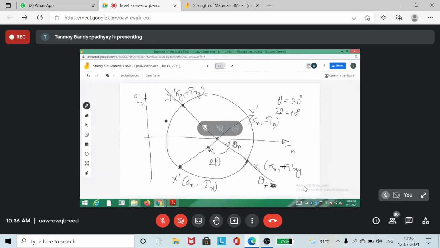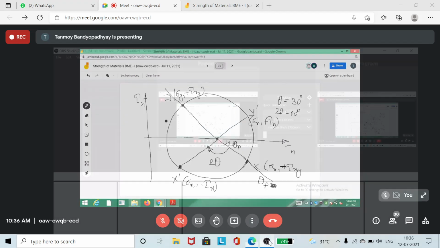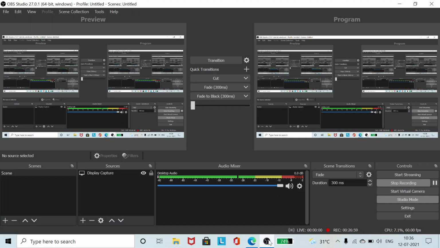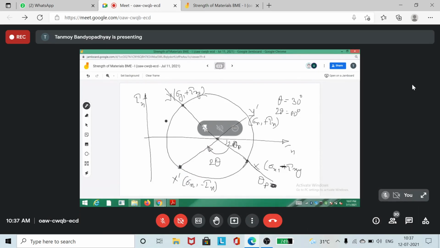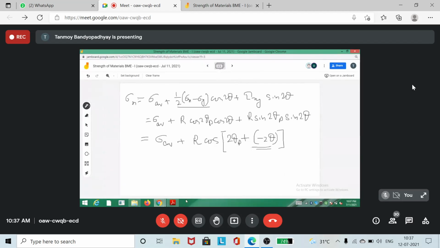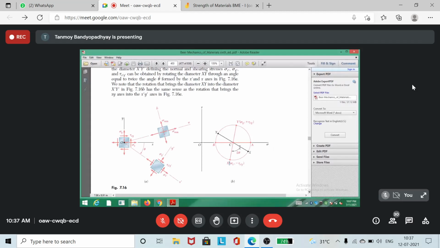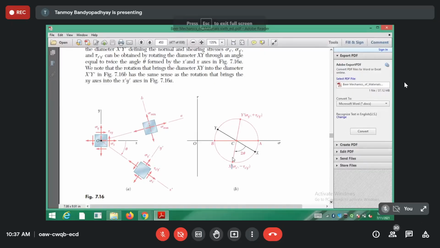Understood? This can be at any coordinate, the plus and minus signs can change. I don't know what the value of 2 theta is, so it can take any shape. It can take the x axis also, but the sigma n axis also. So you have to rotate this one by whatever angle you are given, and the final position you arrive at gives you the location of sigma n and minus tau n. Why am I rotating it by 2 theta? See, they have rotated by 2 theta, and they are arriving at the new position.